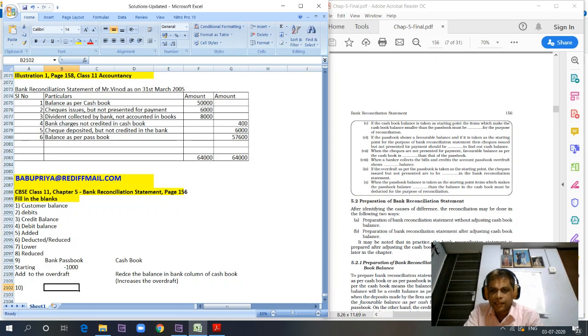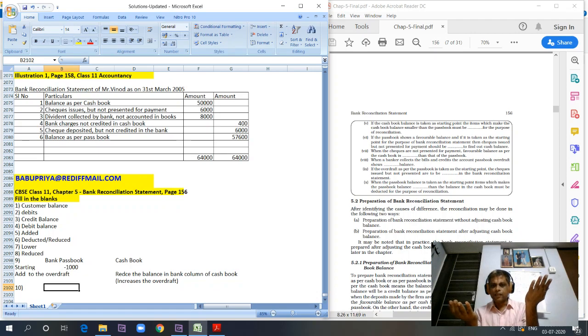Can we read it one more time? When the passbook balance is taken as the starting point, we are taking passbook balance as a starting point, right? Items which make the passbook balance less than the balance in the cash book must be deducted for the purpose of reconciliation. When we're taking passbook balance as a starting point, we have to arrive at the cash book balance.